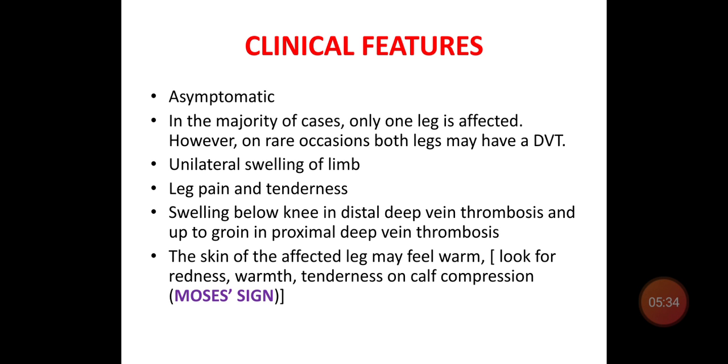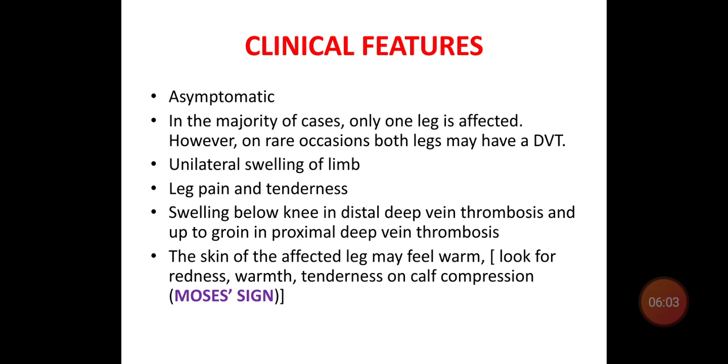The patient usually presents with unilateral swelling of the limb and also complains of pain. On examination, there is tenderness. Swelling is below the knee in distal deep vein thrombosis and up to the groin in proximal deep vein thrombosis. On examination, the skin over the leg usually feels warm.